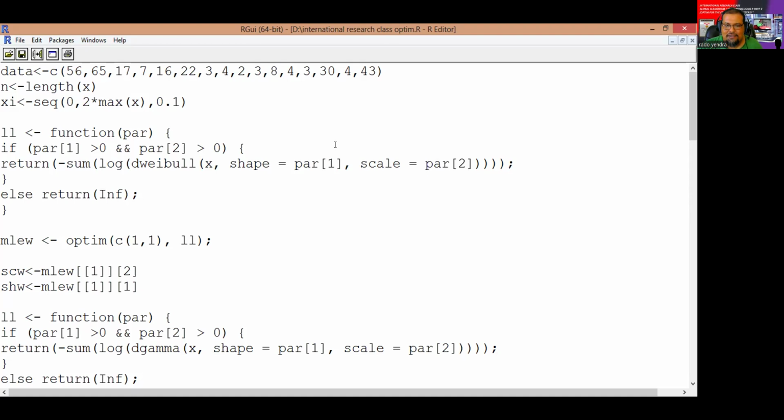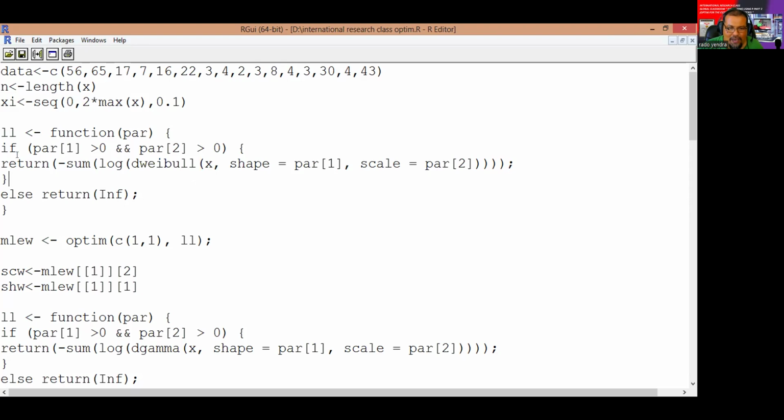Weibull is very familiar in R, so we don't need the long formula. We just type dweibull, which means the Weibull density.